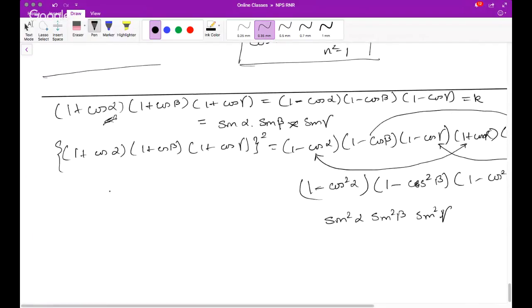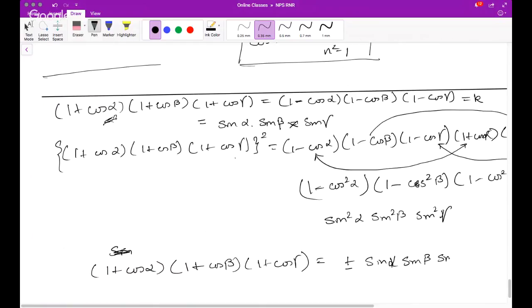Now what did we see? 1 plus cos alpha, 1 plus cos beta, 1 plus cos gamma, whole square, is sin square alpha, sin square beta, sin square gamma. If you now take the square root of both sides, you will get 1 plus cos alpha, 1 plus cos beta, 1 plus cos gamma equal to plus or minus sin alpha, sin beta, sin gamma.